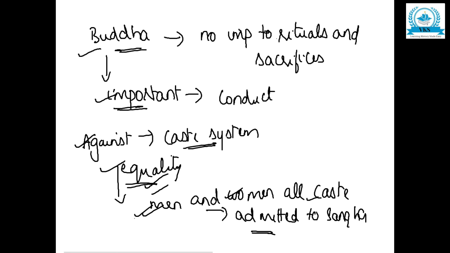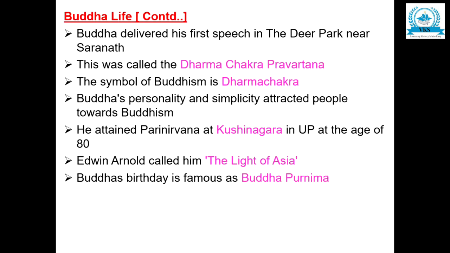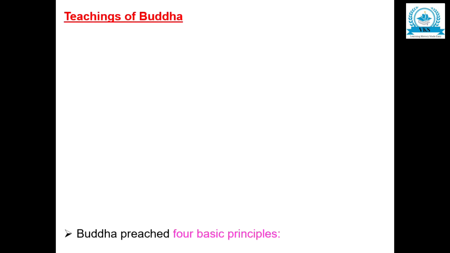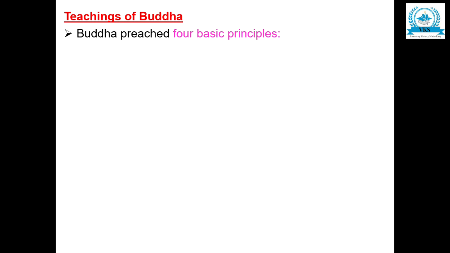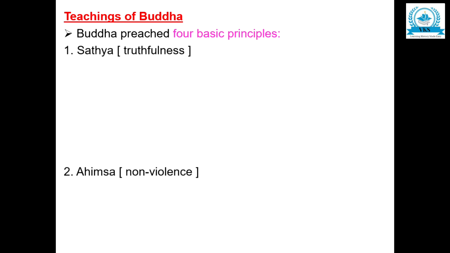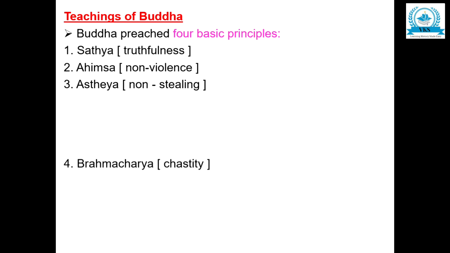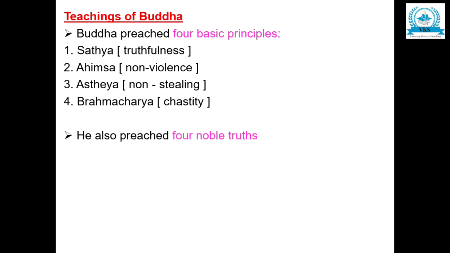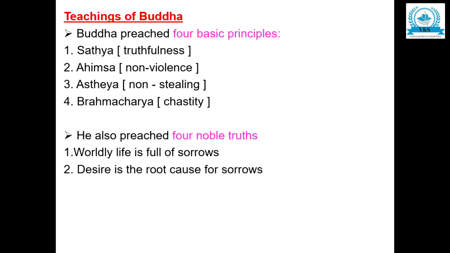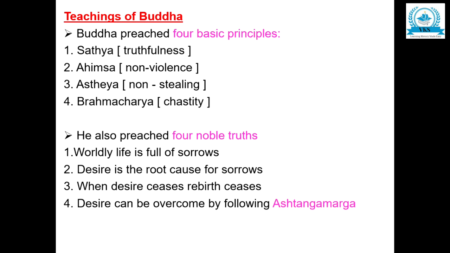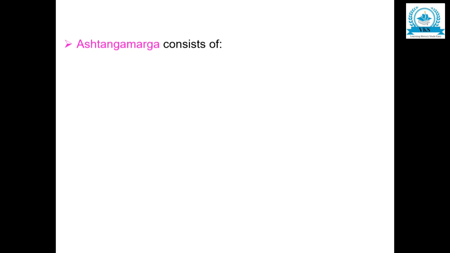So now let us just see the teachings once more. Teachings of Buddha. Buddha preached four basic principles: Satya, Ahimsa, Asteya, Brahmacharya. He also preached four noble truths. Worldly life is full of sorrows. Desire is the root cause for sorrows. When desire ceases, rebirth ceases, and desire can be overcome by following Ashtanga Marga.